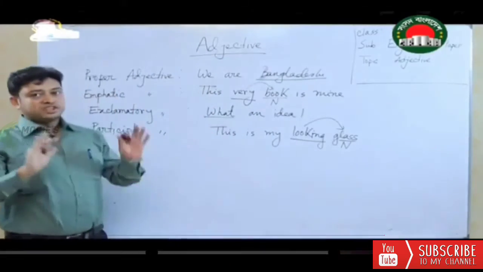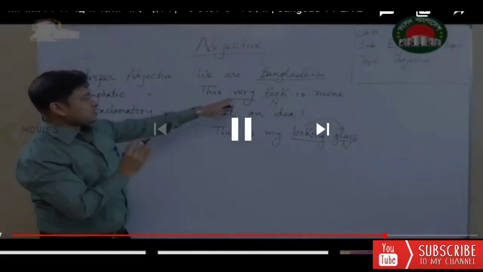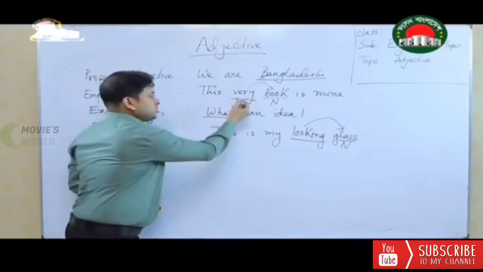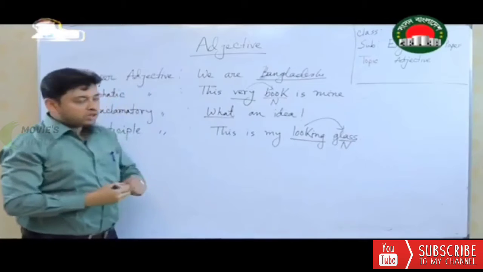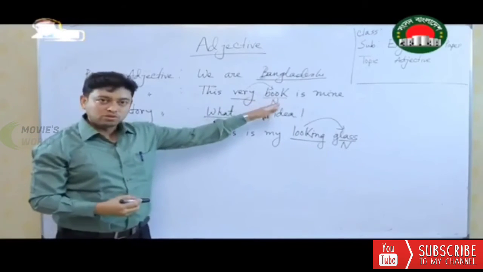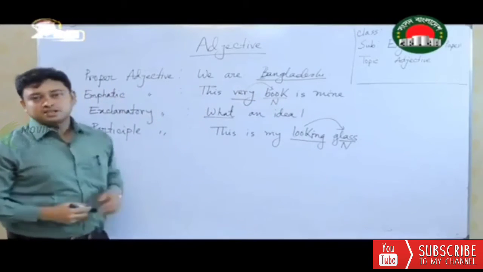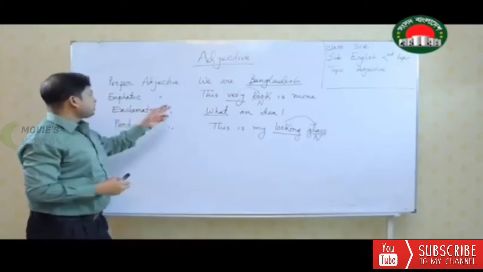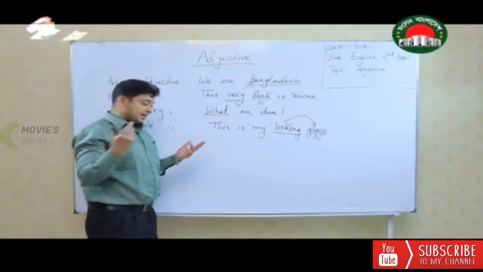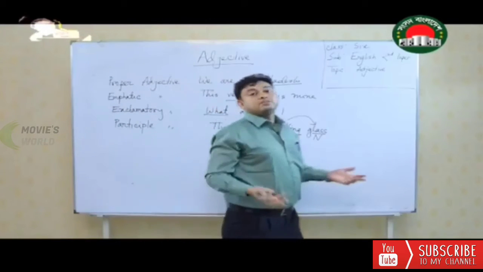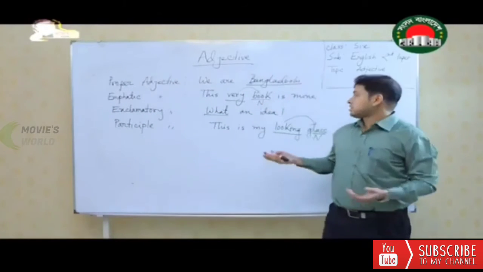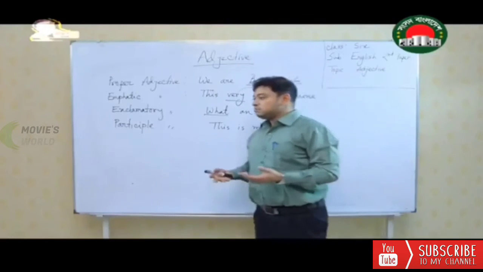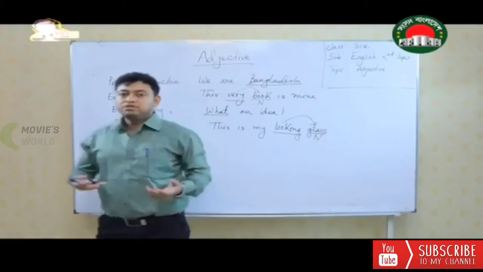So students, this is very easy. Just focus on this. This very book, that means I am giving more stress with this word very, and the word is qualifying a noun, so it becomes emphatic adjective. Another example is exclamatory adjective. Now students, there is a sign, the sign of exclamation. Now the sign of exclamation is there, so definitely there will be extreme feelings.